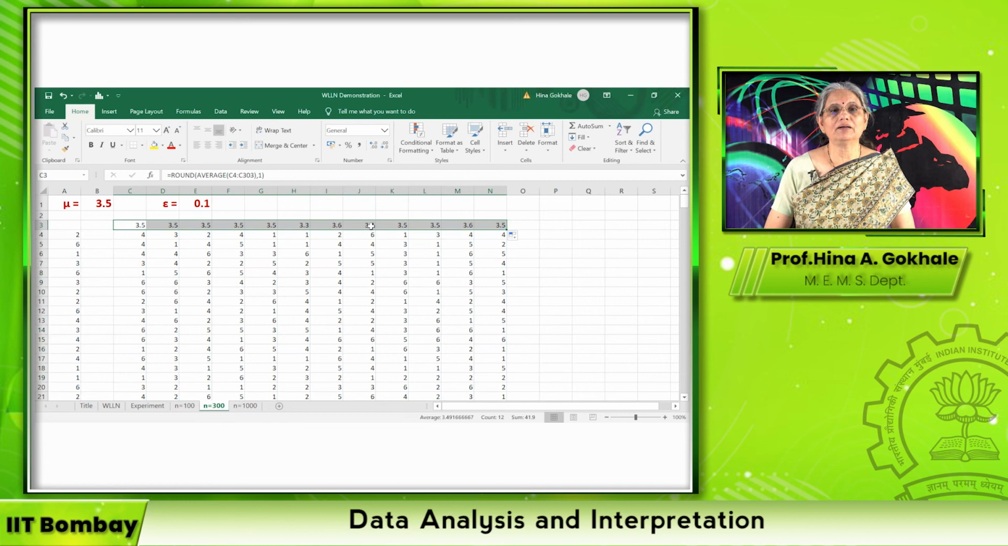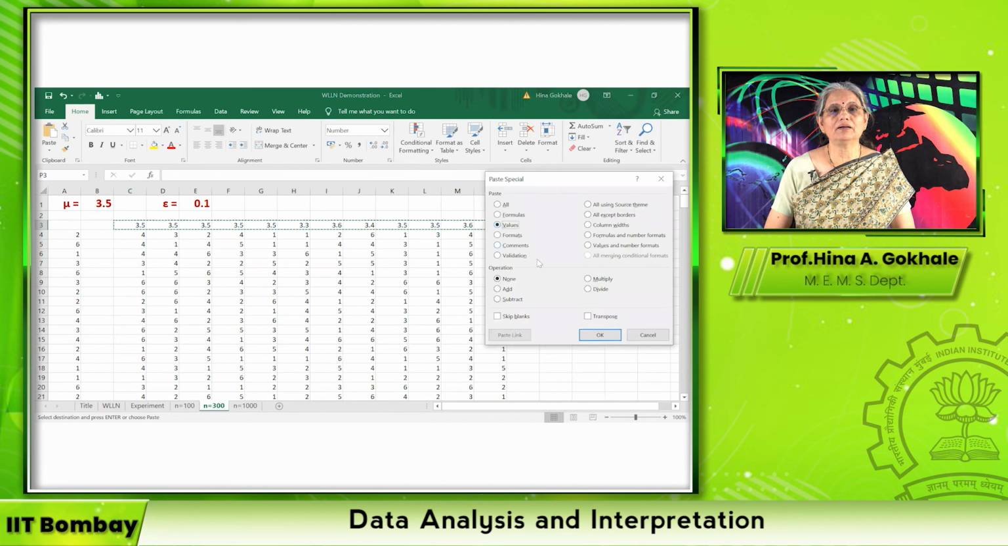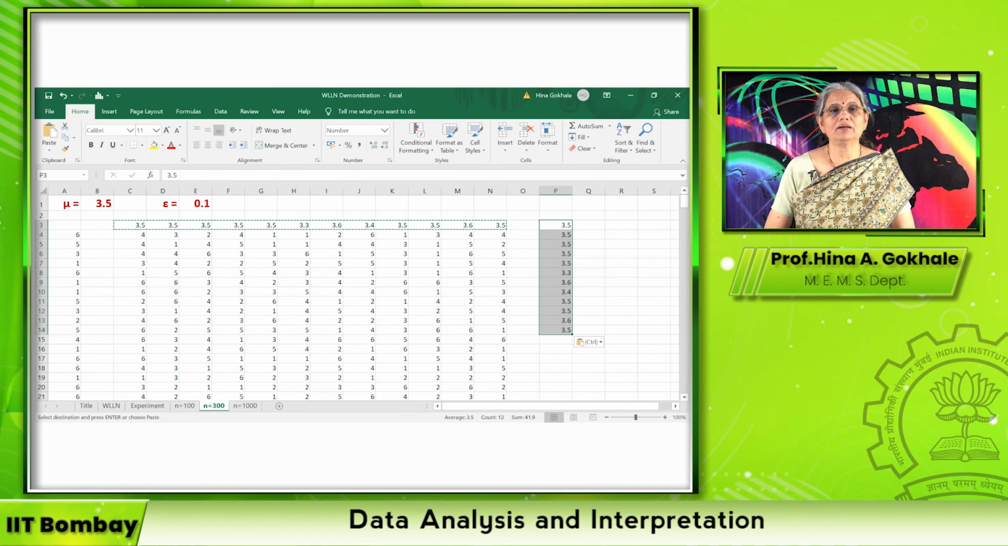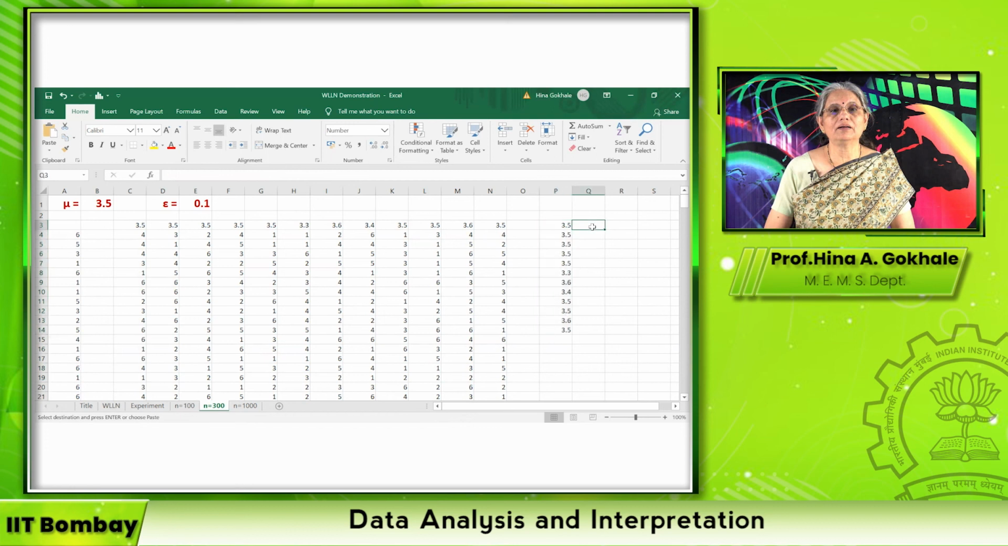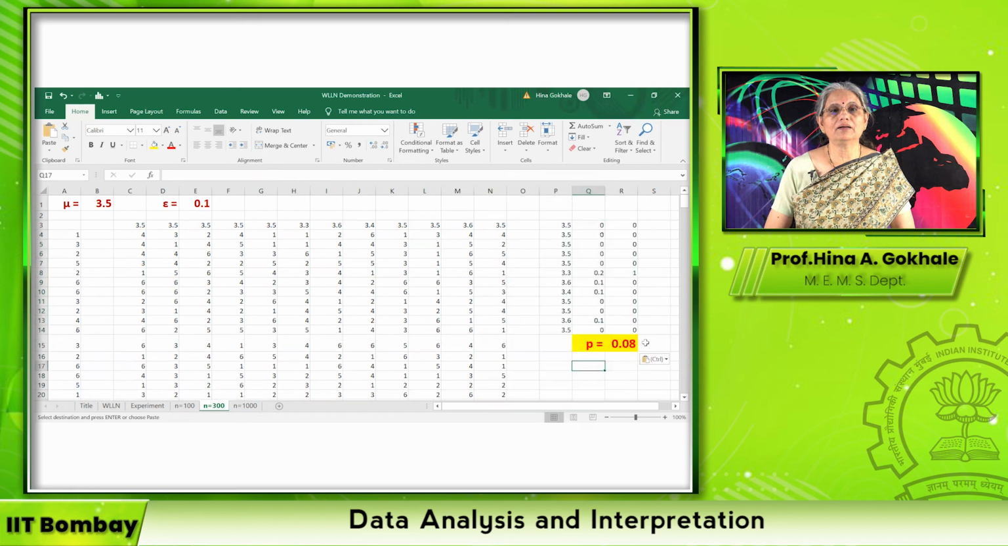Then I just copy and I value paste it as transpose. So I do a special pasting. Now I can also take these functions here, copy them and simply paste them here. You see the probability has already become 0.08. You see here the probability was 0.25. At 300 itself, we are going close to 0.